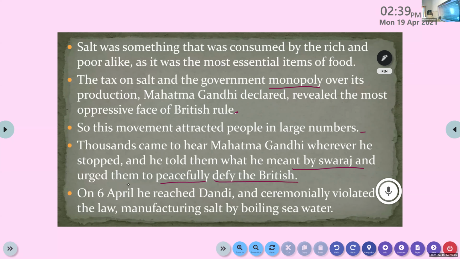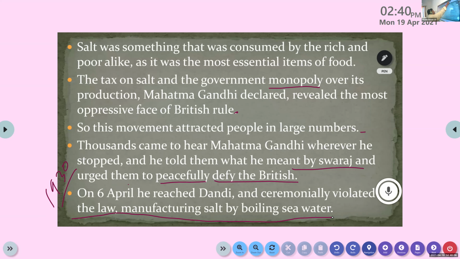On 6th April in the same year, 1930, he reached Dandi, the coastal town in Gujarat, and ceremonially, with numerous people, his volunteers, and a number of other political party leaders also, violated the salt law, manufacturing salt by boiling seawater.